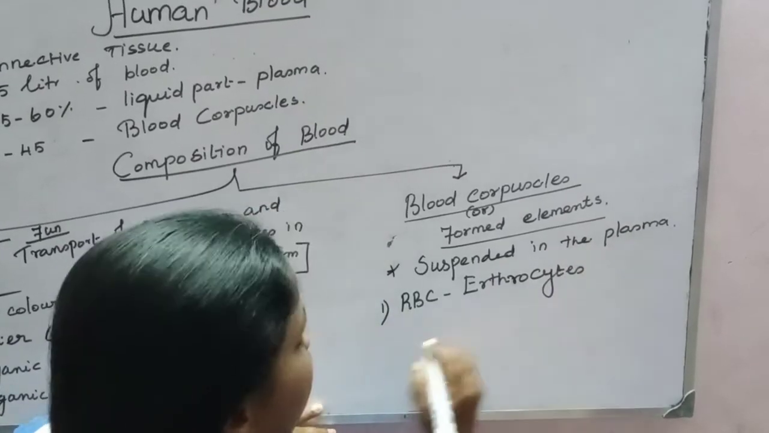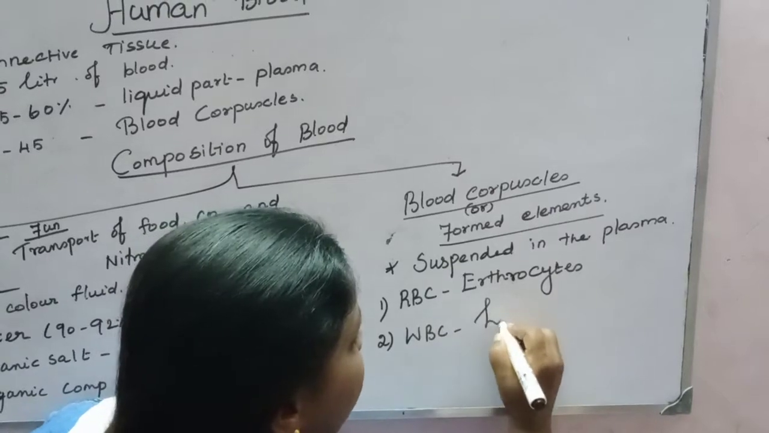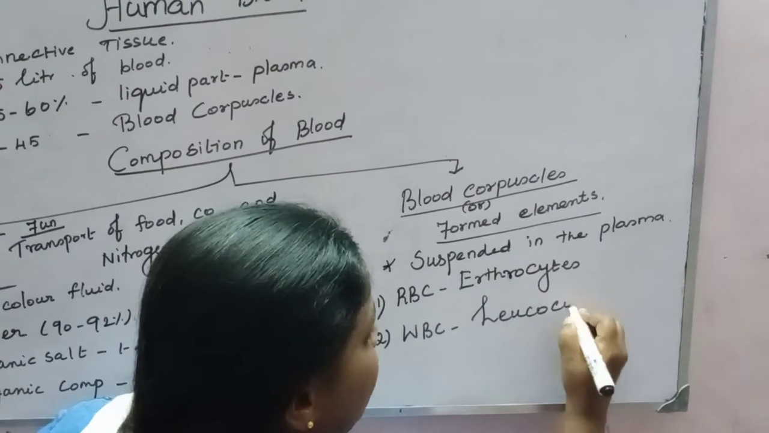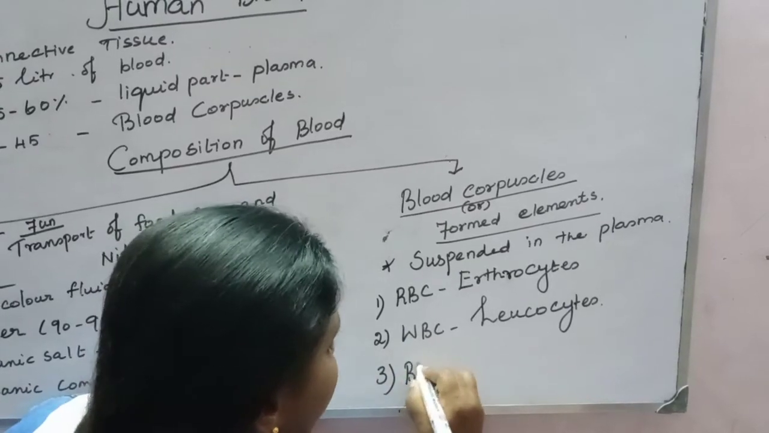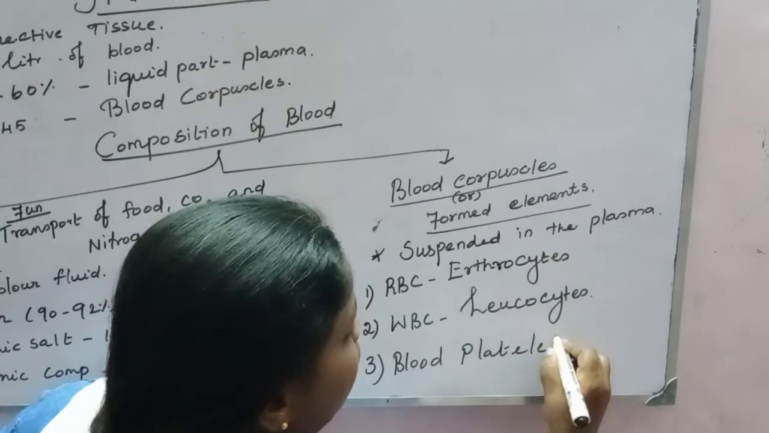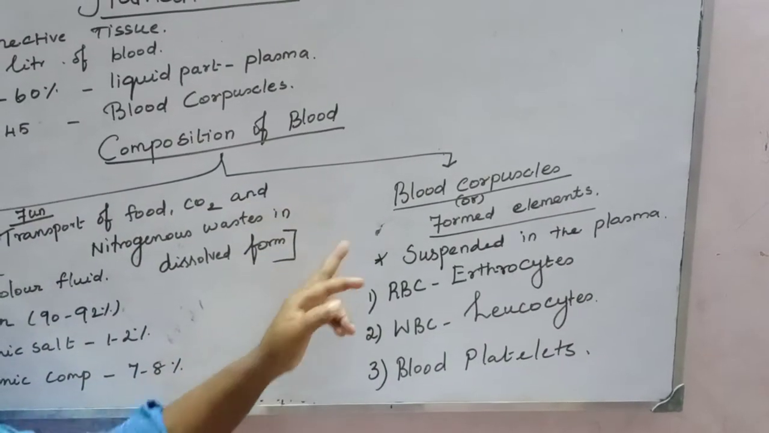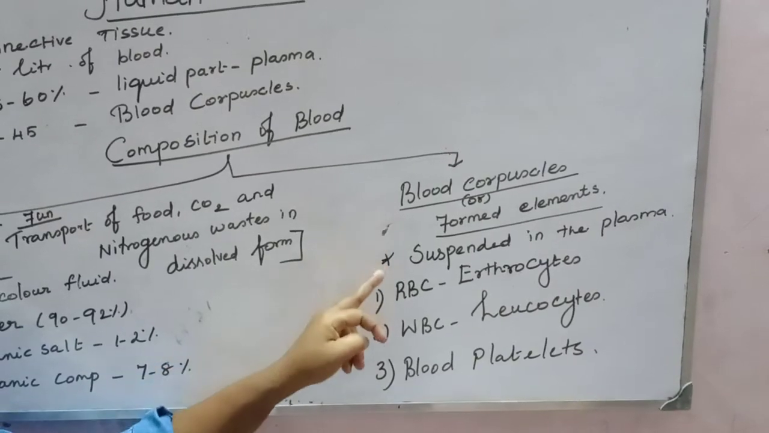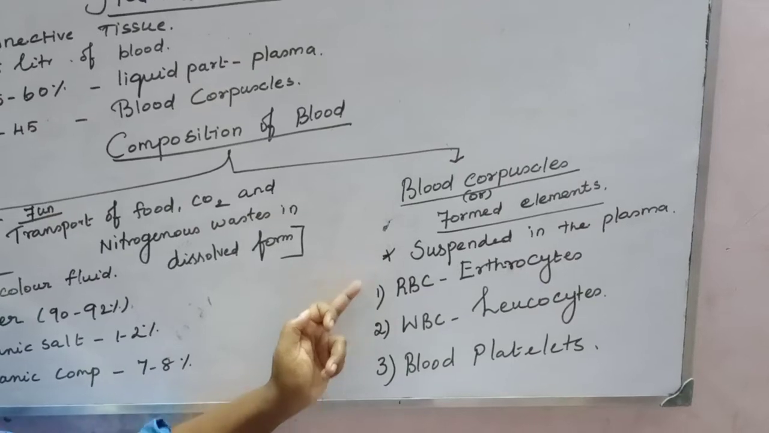Erythrocytes. Number two is called WBC, that is called leukocytes. Number three is called blood platelets. So these three are called blood corpuscles or formed elements. The blood corpuscles are suspended in the plasma.